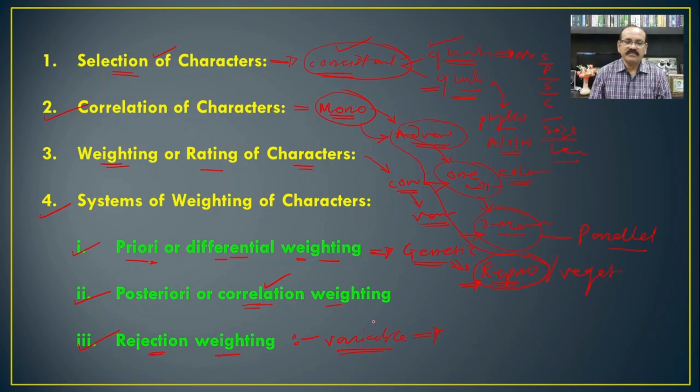Such variations which are not consistent among the population are usually not considered in the classification or identification of the organism. Such characters should be rejected, and this method of rejecting variable characters which are not consistent among the organisms is considered rejection weighting.